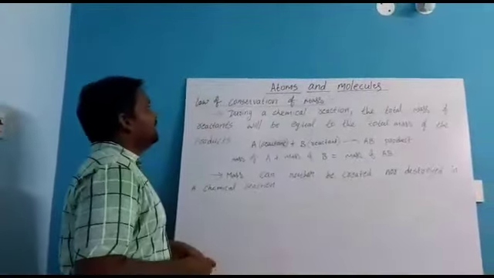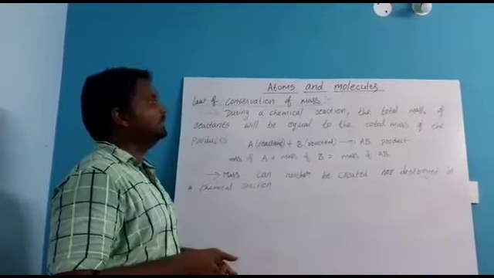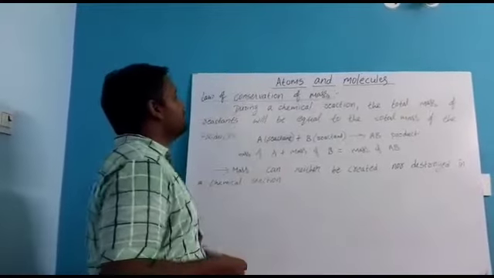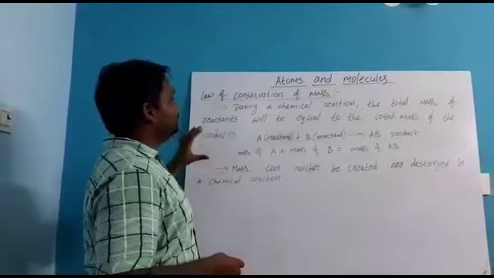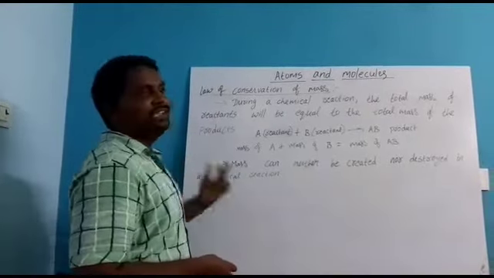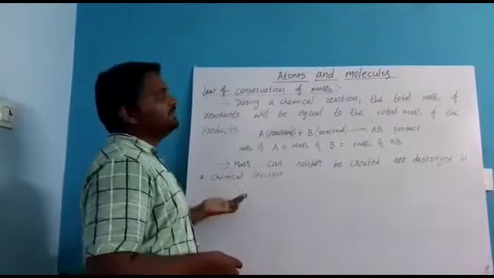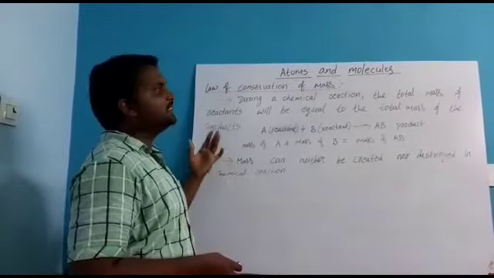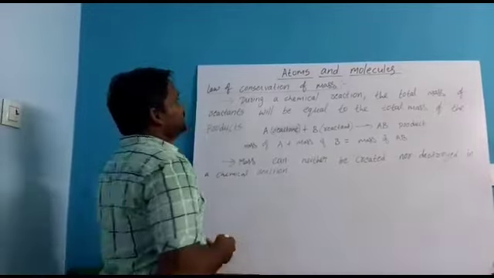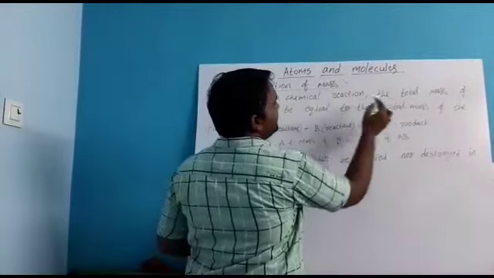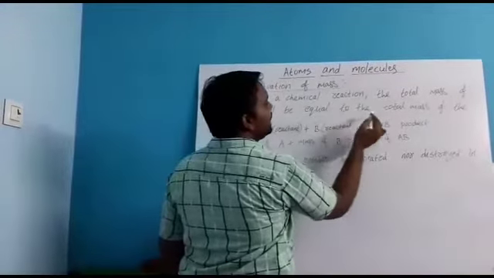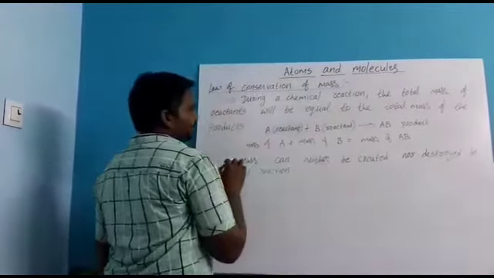See, now the law of conservation of mass. For the definition of the law of conservation of mass, first you have to observe mainly 2 points. Lavoisier, how he explained the law of conservation of mass, mainly he gave 2 points. The first one is during a chemical reaction, the total mass of reactants will be equal to the total mass of the products.